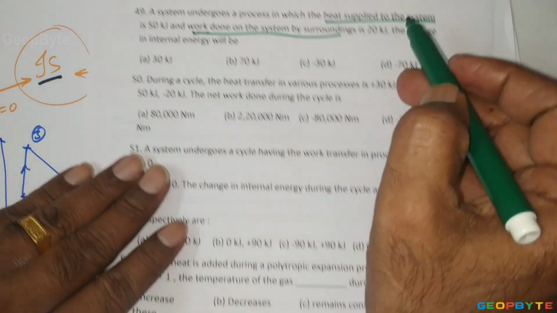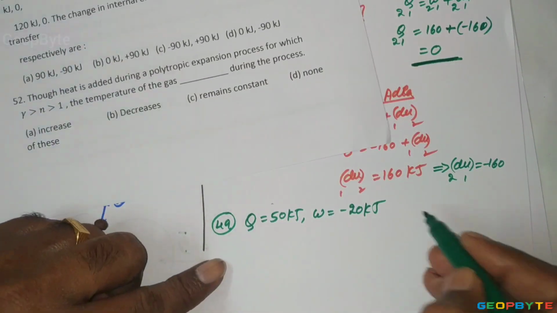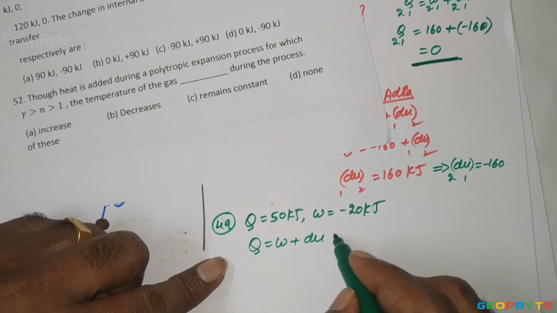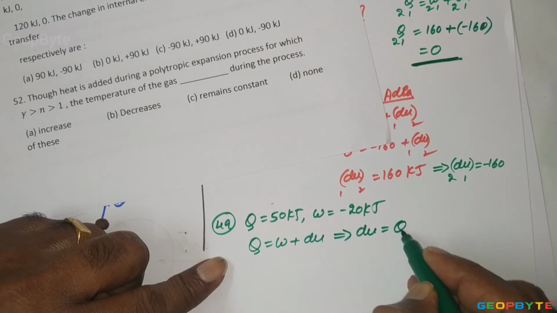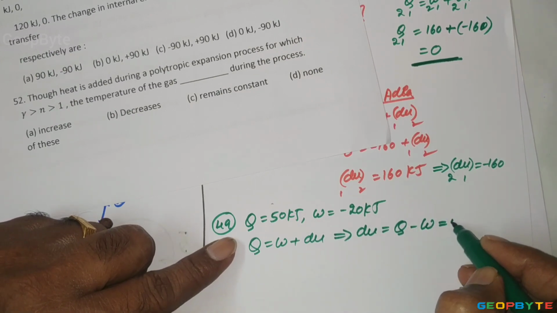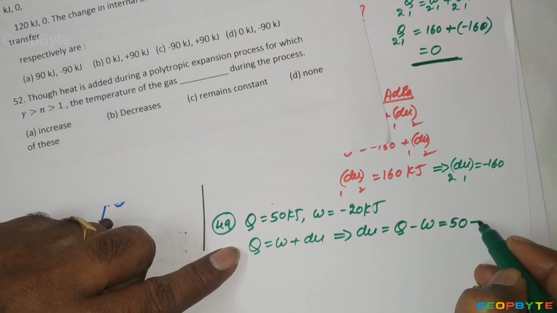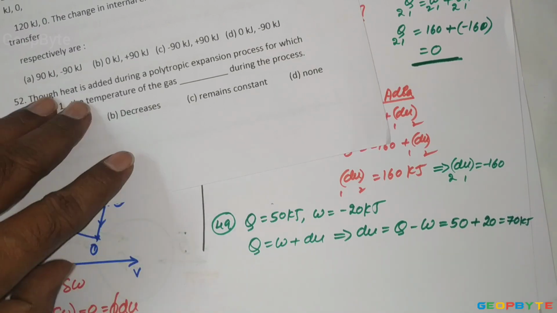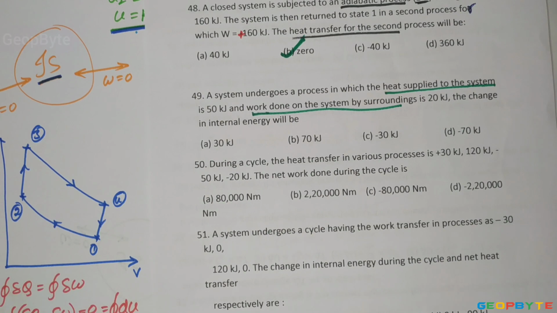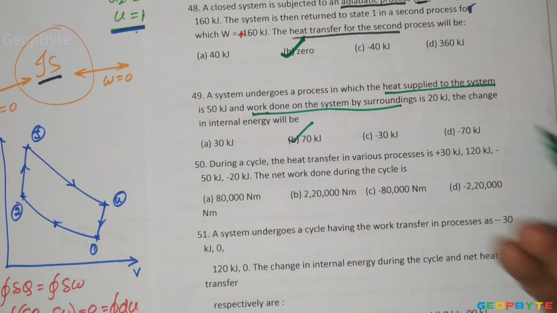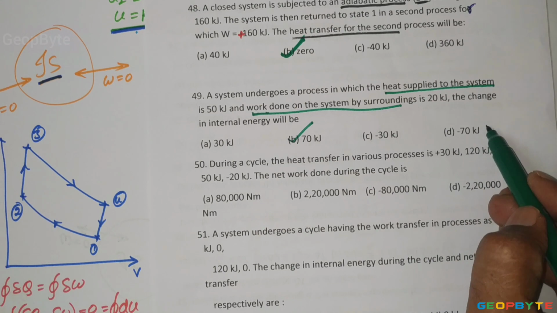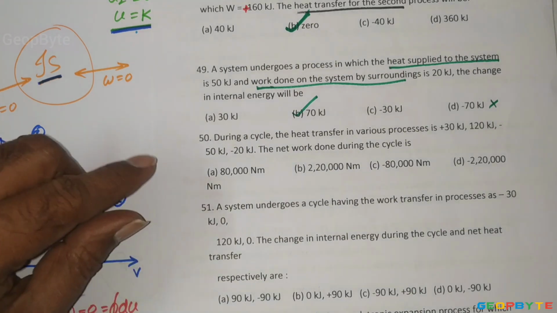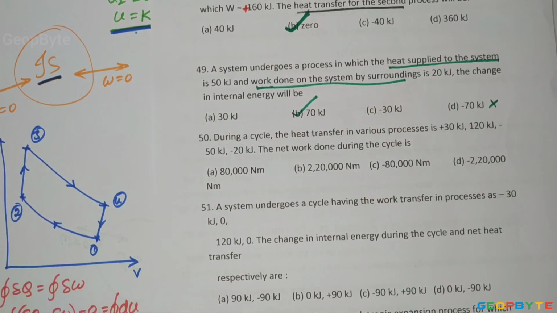The change in internal energy, a very easy problem. Q equals W plus dU. From this, dU equals Q minus W, which is 50 minus of minus 20, equal to 70 kilojoules. Option B is correct. Option D is given as minus 70, which is not correct. Plus 70 is correct. Now come to problem number 50.